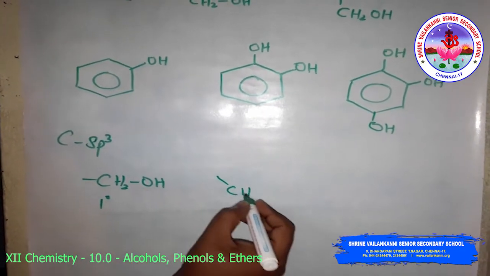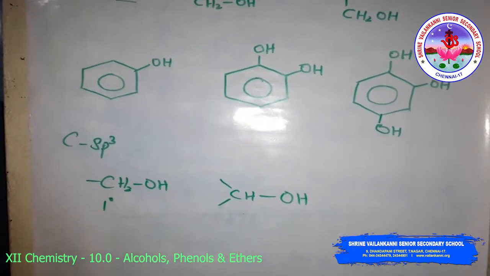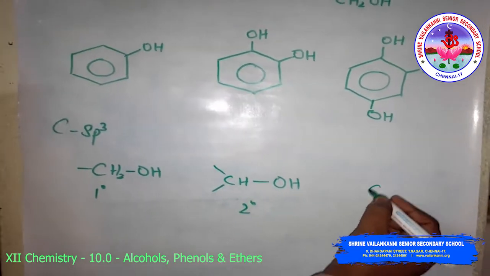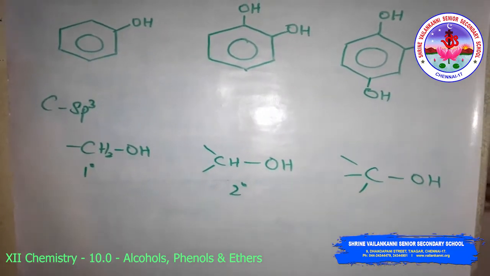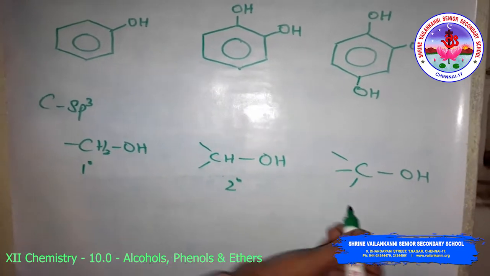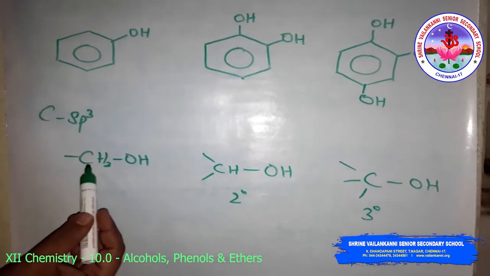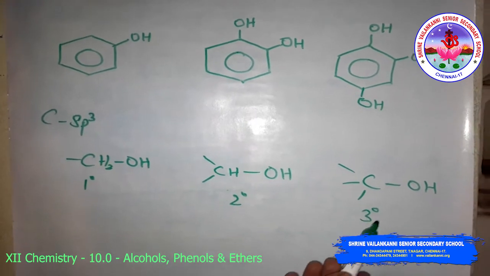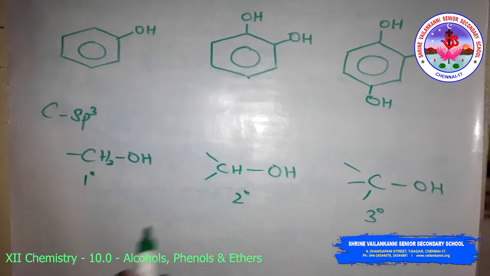Suppose the OH group is attached to only a CH unit, it is called secondary alcohol. If the carbon atom to which the functional group is connected has no hydrogen atoms attached, that is called tertiary alcohol. So CH2 unit is primary, CH unit is secondary, and C unit is tertiary. This is the monohydric alcohol classification.